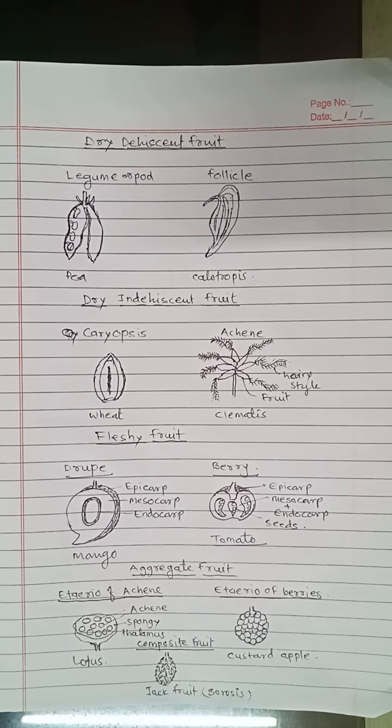Dehiscence starts from apex and reaches to basal part. Such type of fruits are found in pea, beans. When only one or two seeds are present in fruit, then it is also called a pod.